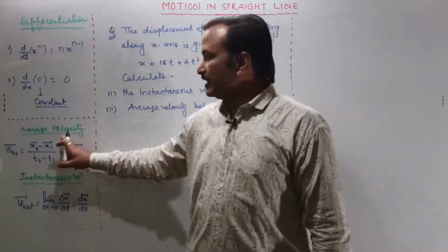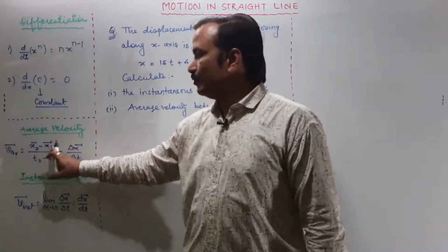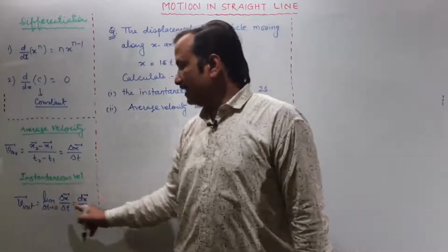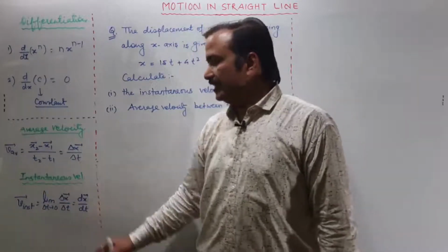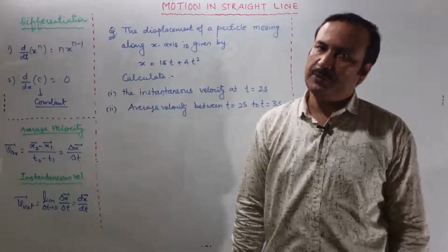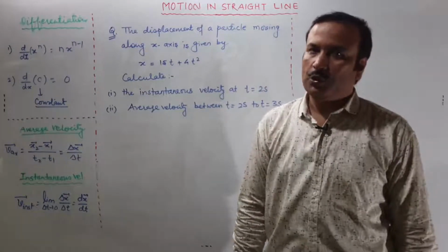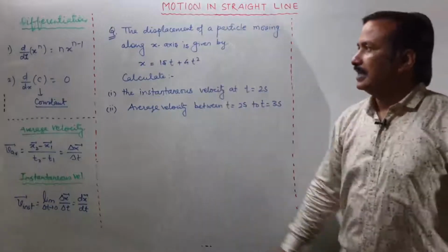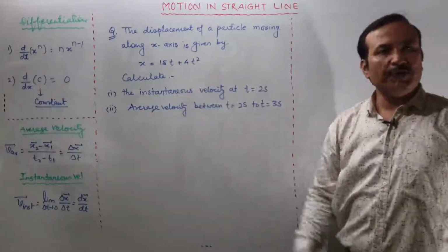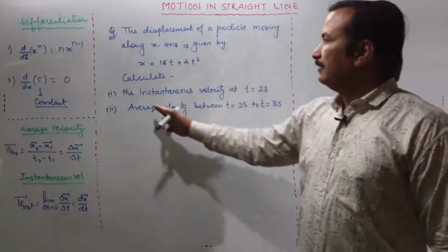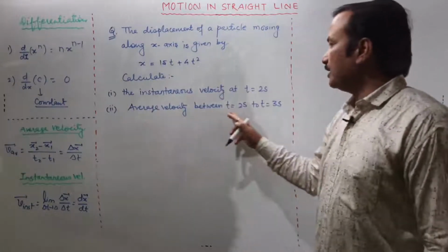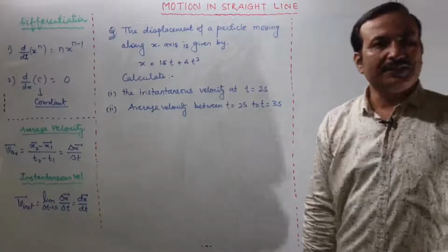We have just now discussed average velocity, that is x2 minus x1 upon t2 minus t1, total displacement upon total time, and instantaneous velocity is nothing but differentiation of x with respect to time. Let's see what to do now. The displacement of a particle is given as x is equal to 15t plus 4t square. We have to calculate the instantaneous velocity at t is equal to 2 seconds and the average velocity between t is equal to 2 seconds to 3 seconds.